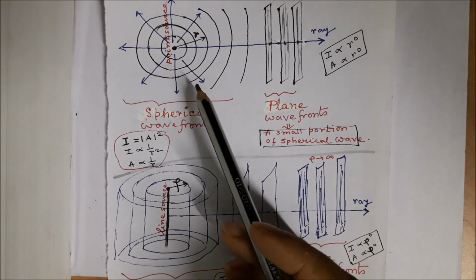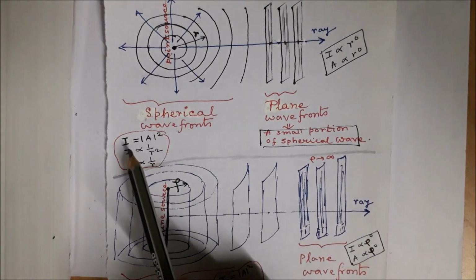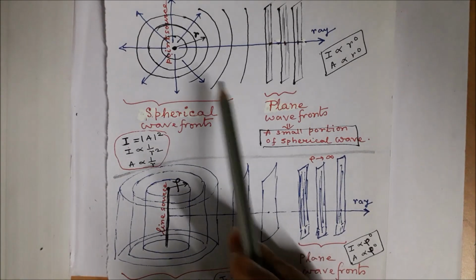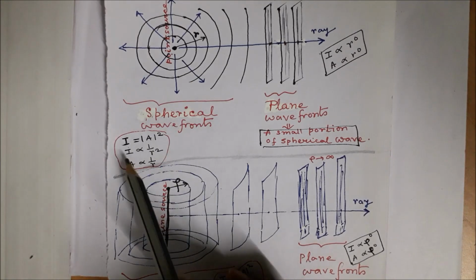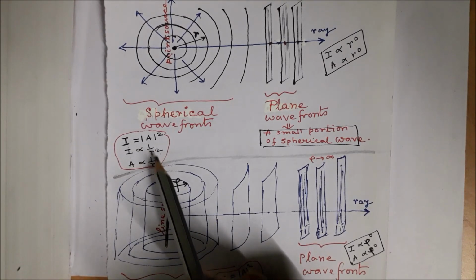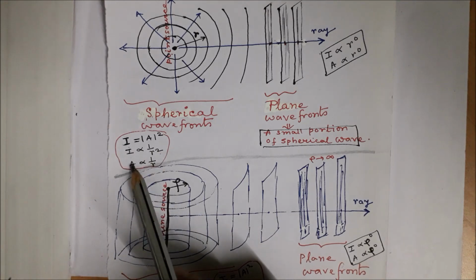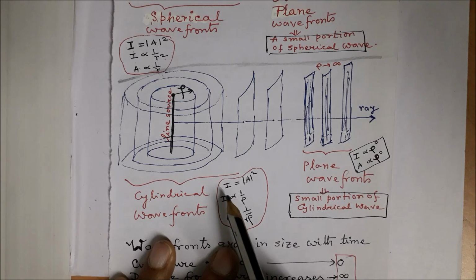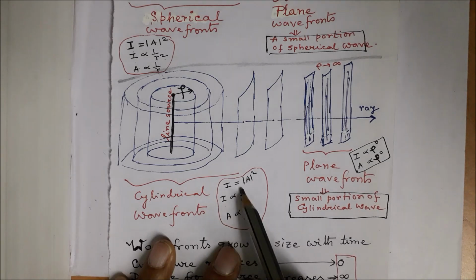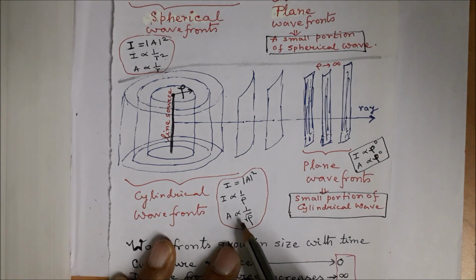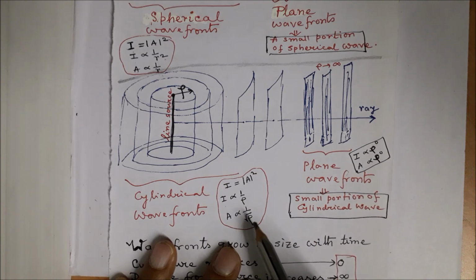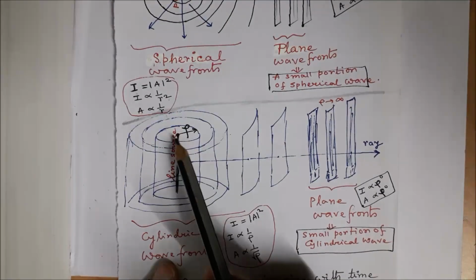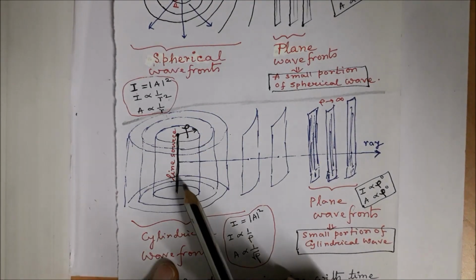And also let us mention here that the intensity is proportional to amplitude square in both the cases. In spherical wavefront case, the intensity is proportional to 1 by r square. We'll explain it later. Amplitude is proportional to 1 by r. But in cylindrical case, the intensity is proportional to 1 by rho and the amplitude is proportional to 1 by under root rho. Here r is the radius of the spherical wavefront and here rho is the radius of the cylindrical wavefront.